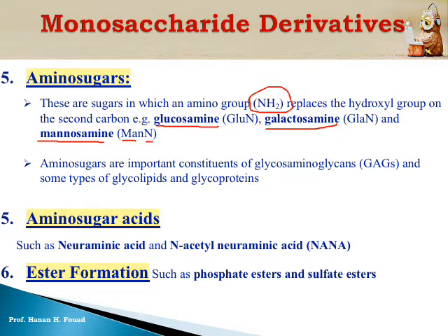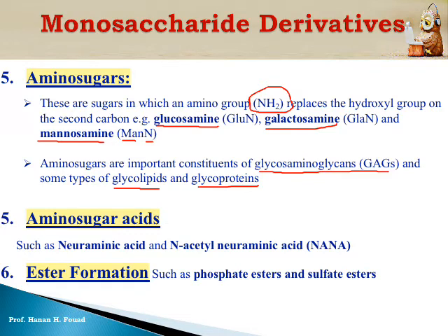Amino sugar enters in the structure of GAGs. We are going to study GAGs in polysaccharides, glycosaminoglycans. They have many biological functions. We are going to study glycolipids and glycoproteins in the chapters of lipids and proteins. Amino sugar enters in the structure of glycolipids and glycoproteins. Of course, we are going to study the functions of glycolipids and glycoproteins, as well as the function of GAGs or glycosaminoglycans.